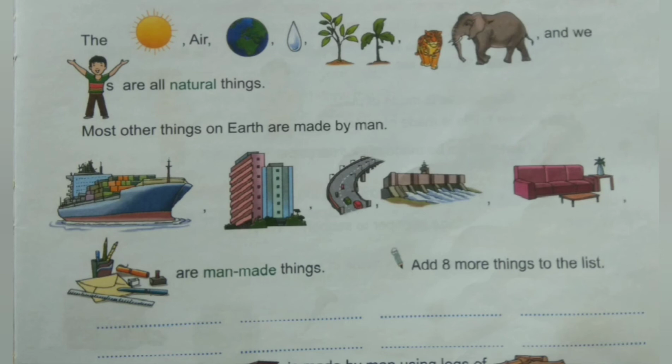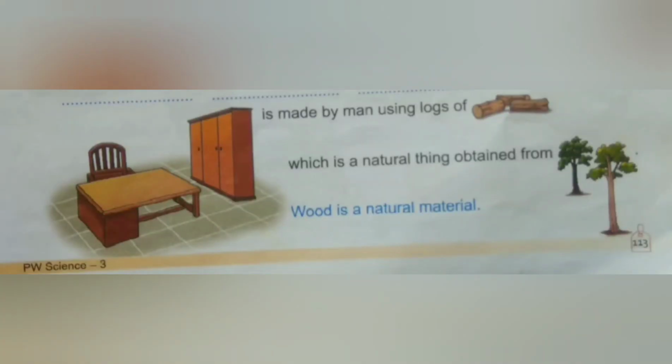Children, all man-made things come from natural things. Chair, table, cupboard, doors, all these things are made from logs of wood. Then where does this wood come from? Wood comes from plants, and plants are natural things. So all materials or things which are made by man were once natural things.